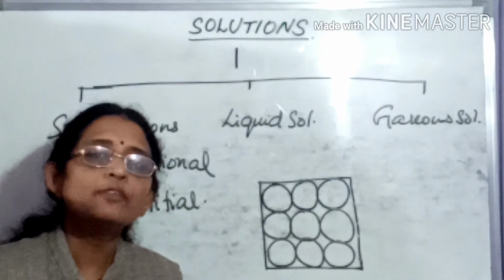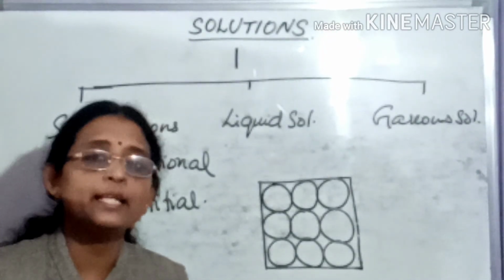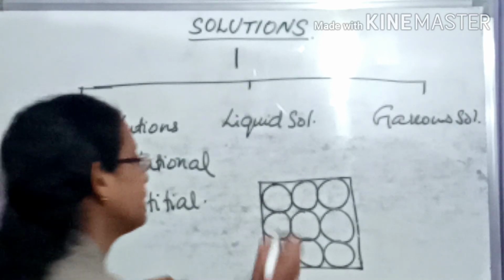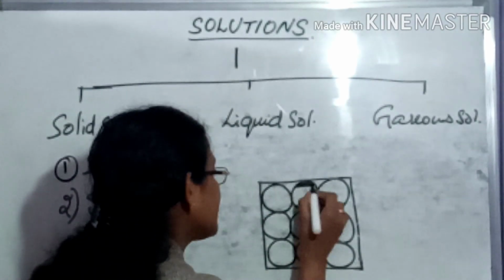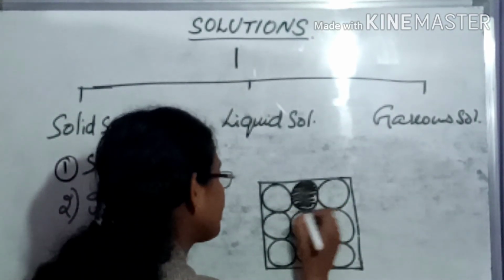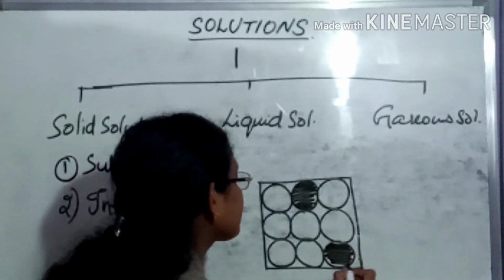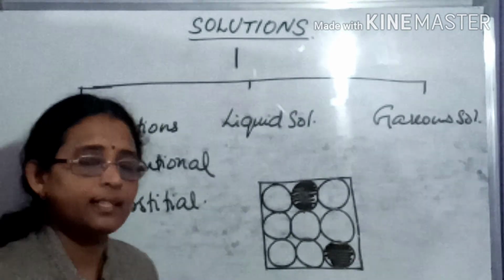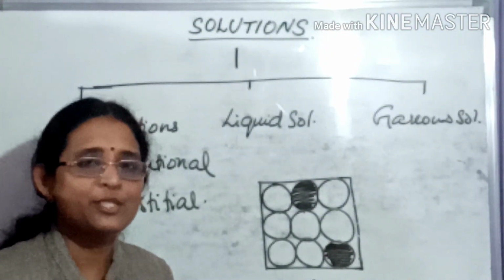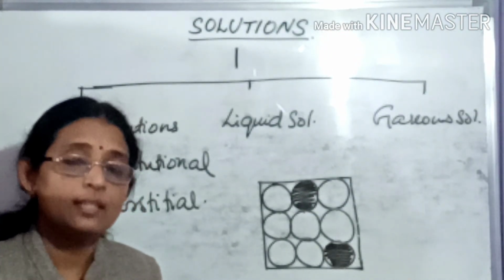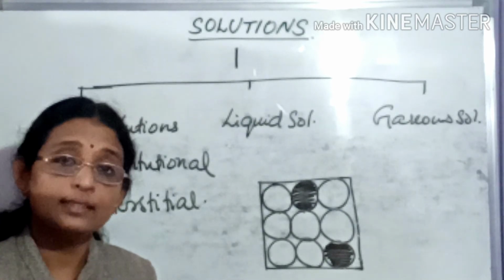If some of the solvent atoms are replaced by solute atoms, and here we are replacing this atom with a solute atom, and we can replace some of the atoms here, we are getting a substitutional solid solution. For example, steel, bronze, brass, etc.